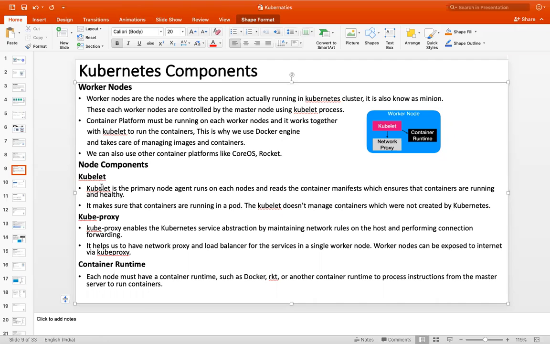What is kubelet here? Kubelet is an agent, the primary node agent, which will run on each machine. So it's an agent for the master. Master will talk to the kubelet and it will do the cluster functions. Kubelet will ensure that containers are running and healthy.